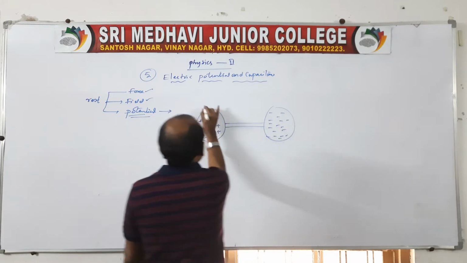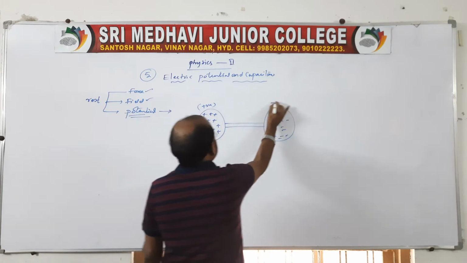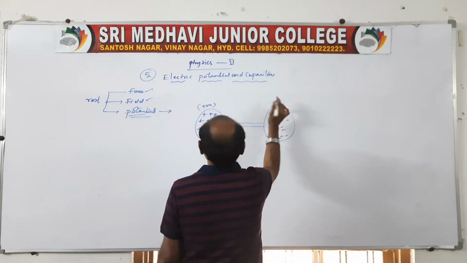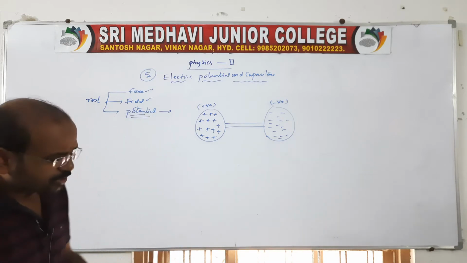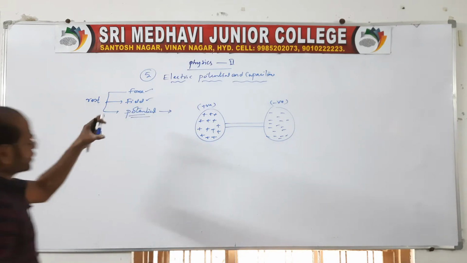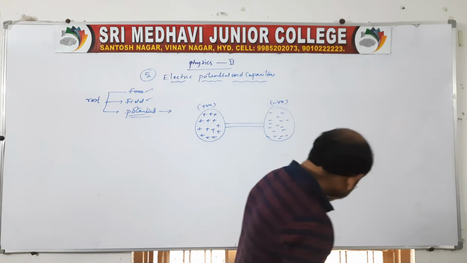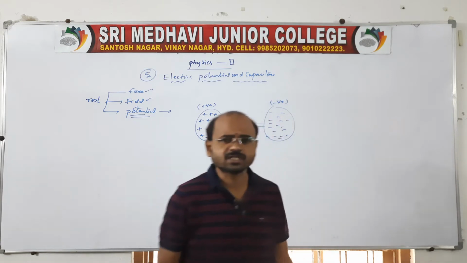In this case, the potential gives the electrical state of a charged body. What is meant by the electrical state of a charged body?